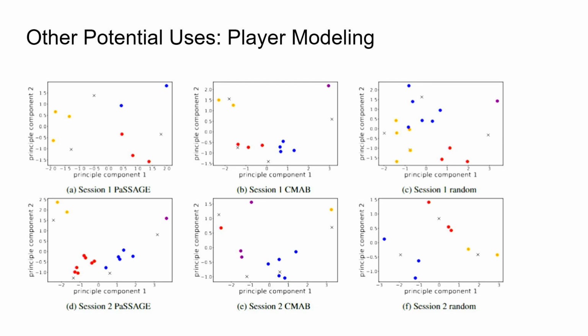It could also potentially be used in player modeling. There's a variety of different gameplay inside of FarmQuest. One of the things we did was use data-driven player modeling to try to see if we could identify players that were liking certain types of gameplay. It wasn't quite successful. As you can see here, there are 3 distinct clusters in session 1 PASSAGE, but there are 4 distinct clusters in session 1 CMAP.